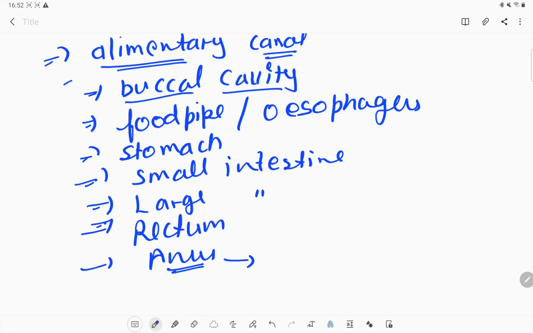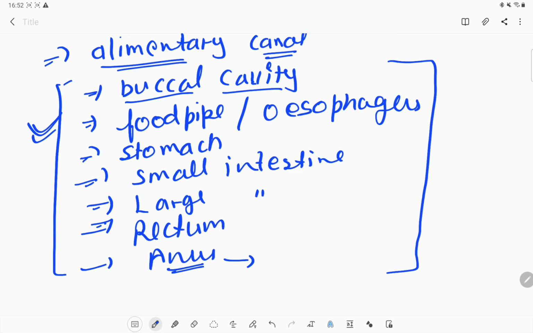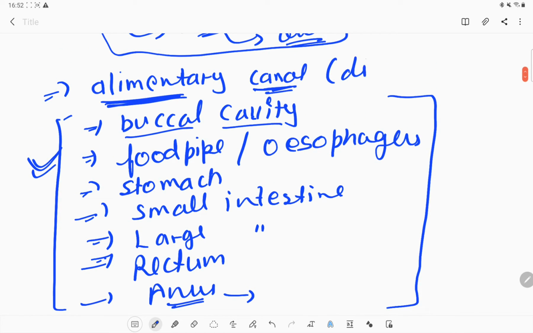So these are the organs where the normal digestion of food takes place. If we combine all these together, that will form the alimentary canal, or the digestive tract.